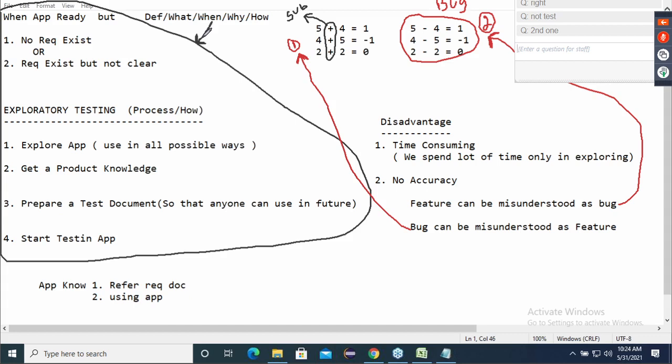Sir, for tomorrow's mock, which all topics do we have to prepare? Hey, I'll not answer. 10 times I've told yesterday. Don't ask me that question. 10 times I've told, now you are asking. You ask your friends, Abhishek Patro, Abhinash Patro, they will tell you.